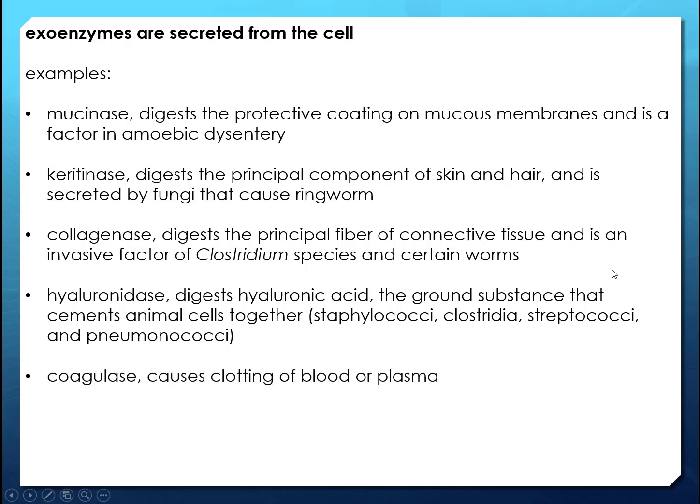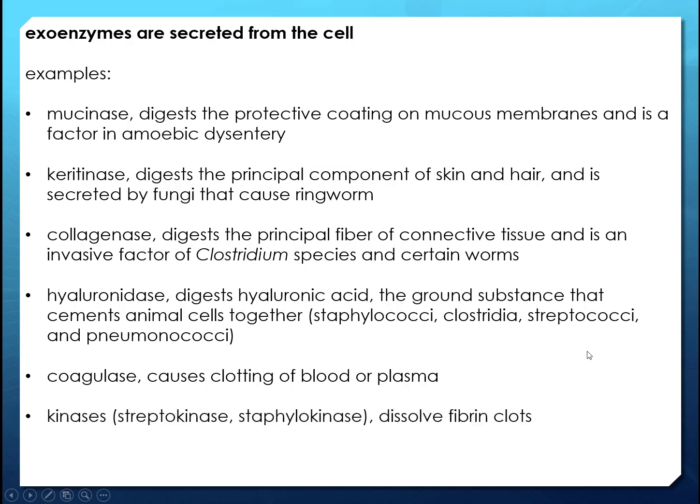Next one's coagulase. Coagulase causes clotting of blood or plasma. So this guy uses this particular enzyme to form a fibrin clot around the bacterium, and that's going to protect the bacterium from host defenses, because you're coating yourself with the host proteins, the fibrin proteins, and so you're in a little cocoon, nice and safe. But as a host, we definitely wouldn't want our blood to randomly start clotting, especially around microbes. So that's a really nasty virulence factor.